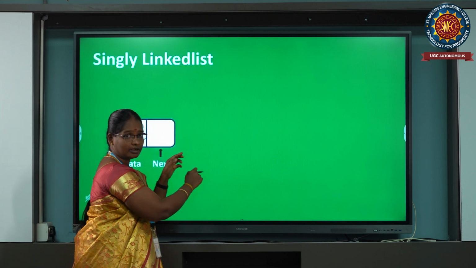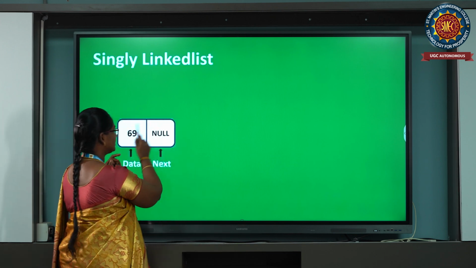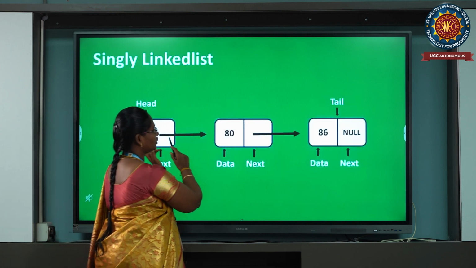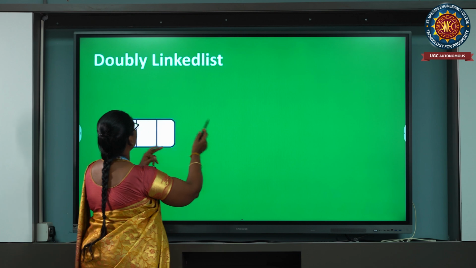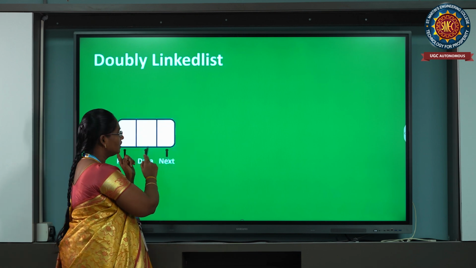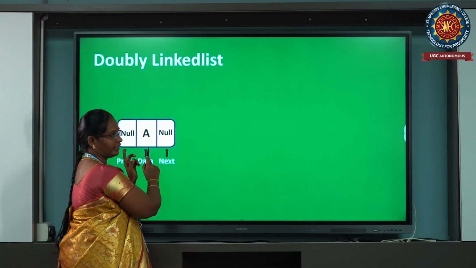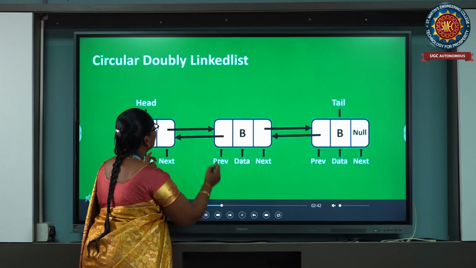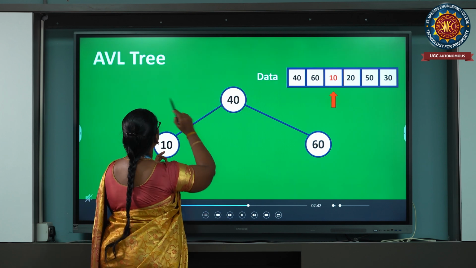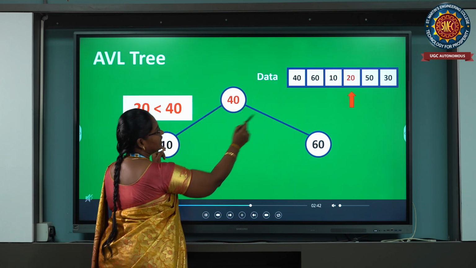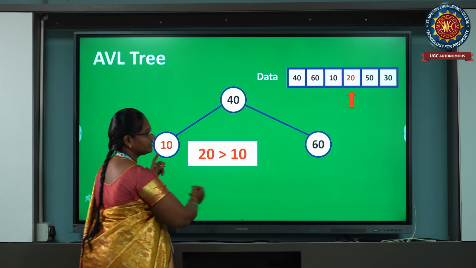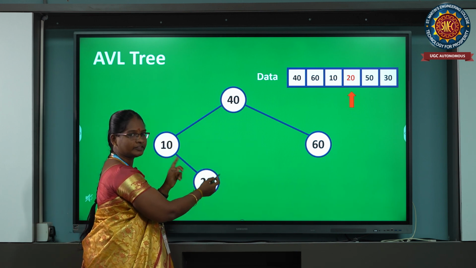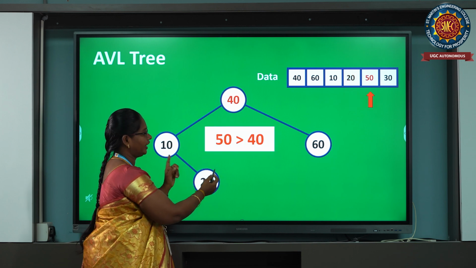So if you want to insert others. Next one is the singly linked list. A singly linked list is a set of nodes, with data elements and pointers, connected as a linked list. After that, the doubly linked list has 3 fields: previous, next and data fields. Okay. After that, the circular linked list. After that, the AVL tree. An AVL tree is a self-balancing binary tree. If it is unbalanced, you apply the 4 rotations: single left, single right, right-left and left-right rotations.